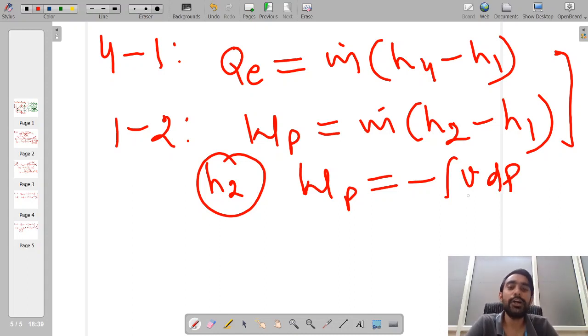It means there is no entropy generation. Okay, so for such type of open processes, we have already seen that work done is nothing but the integration of minus VdP, and this integration, because now we are talking about process number 1 to 2, should be from point number 1 to point number 2.